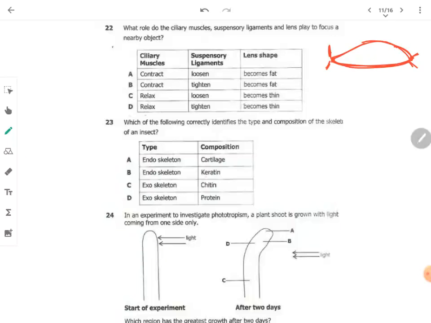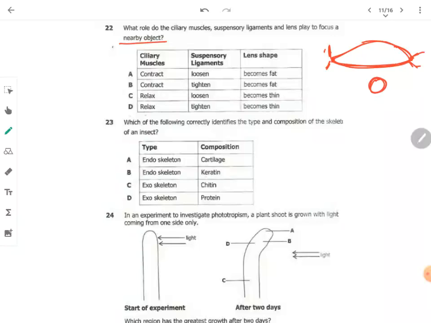Now, what are the functions of these? Whenever you are viewing a nearby object, meaning an object that is closer, the ciliary muscles contract. Whenever the ciliary muscles contract, that means they are enabling you to view something nearby. The suspensory ligaments loosen, they become less taut, in short. Then the lens becomes fat.